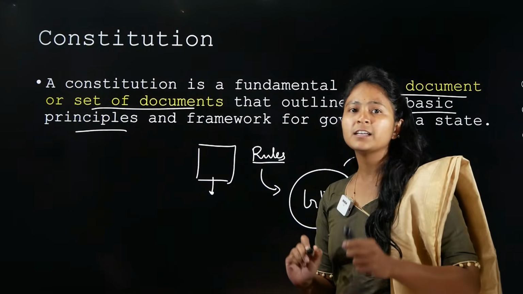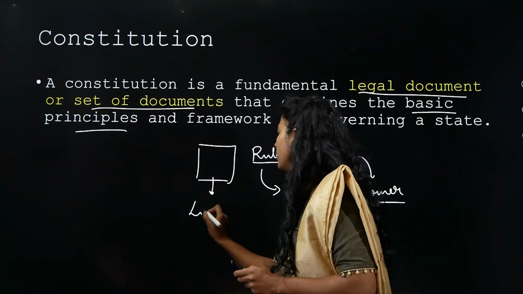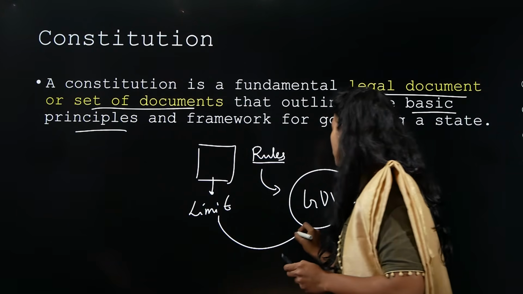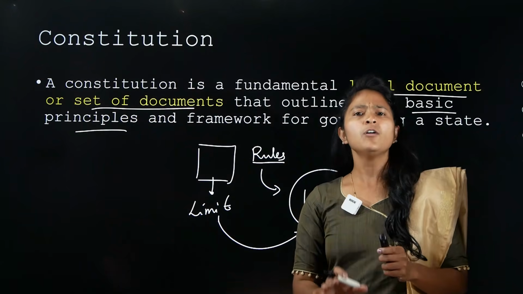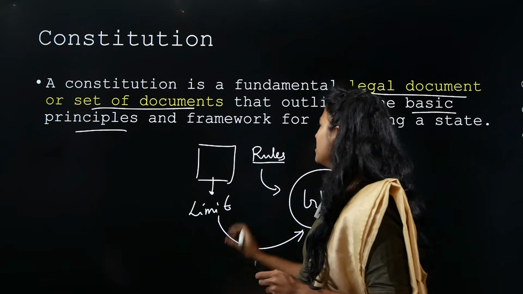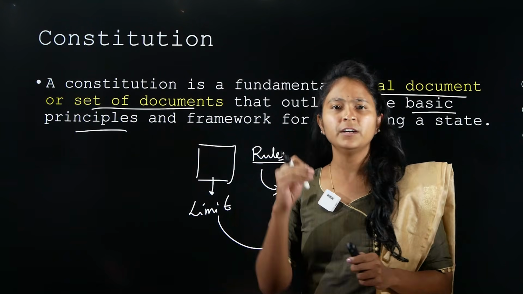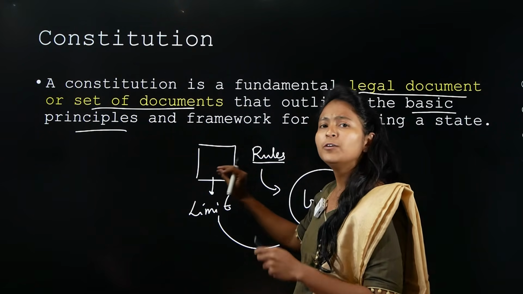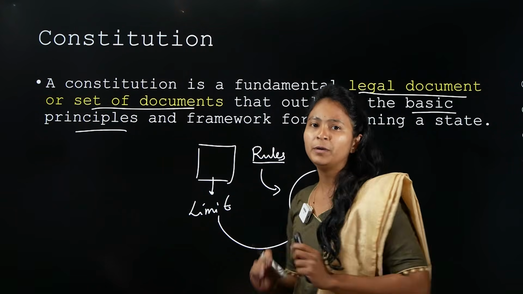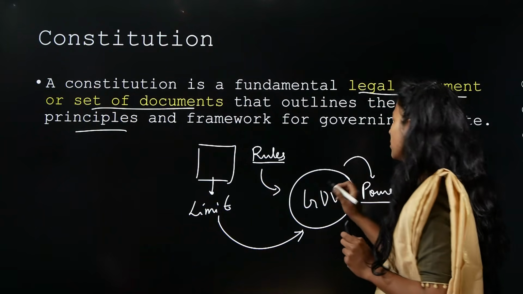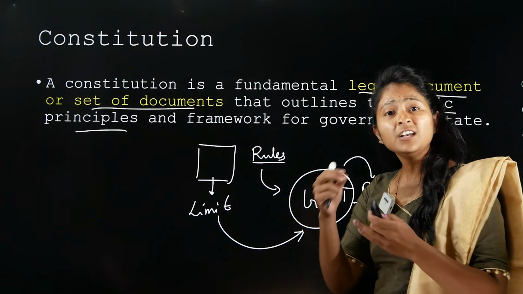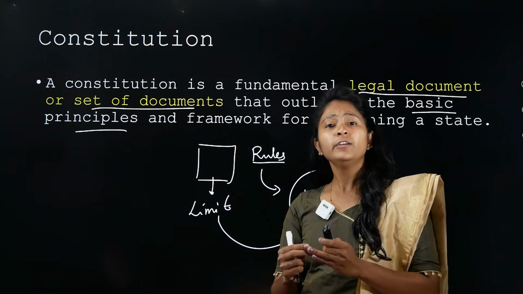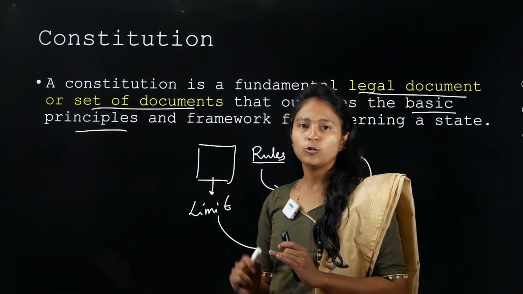So constitution basically is going to limit the powers of what? Government. For now, understand this. Constitution is nothing but rules and regulations that have been written in one particular place, right? It is a limitation to the power that the government has. Now, who is giving the power to the government? Obviously, the people. Now, we need to make sure that the interest of the people is being protected. How can we do that? That is done by the Constitution.